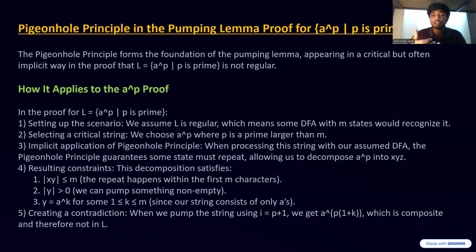And this repetition leads to the split that happens over here. We have a decomposition of this string, a to the power p, into x, y, and z. So this repetition itself forces the decomposition of the string into x, y, and z. And if this repetition is not there, then we cannot pump the y to break the primality, and hence this principle silently powers the entire proof of the pumping lemma.